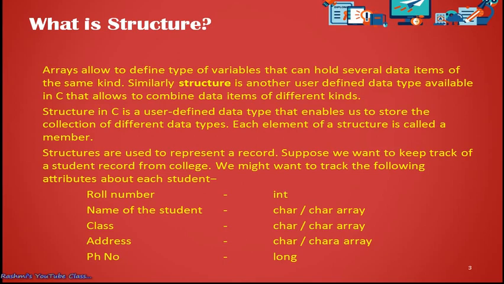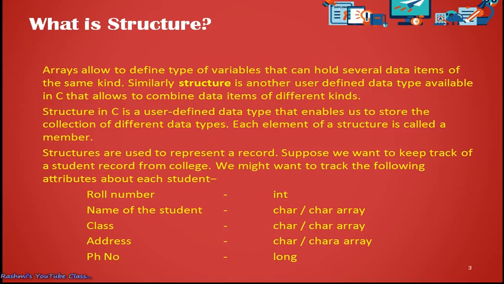Each element of a structure is called a member. The variables which we declare inside the structure are known as members, students. Any kind of member we can take inside a structure.